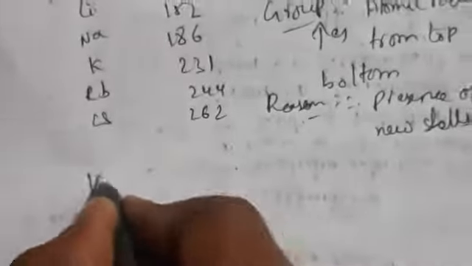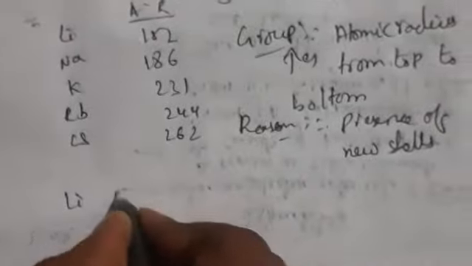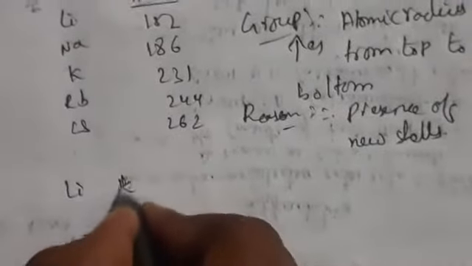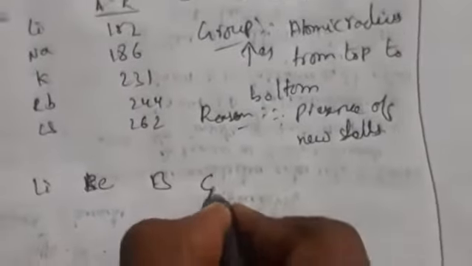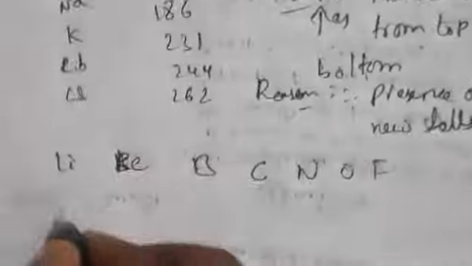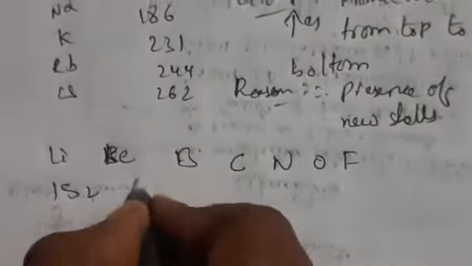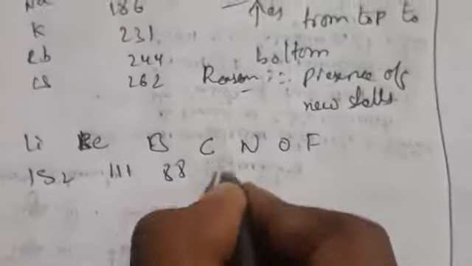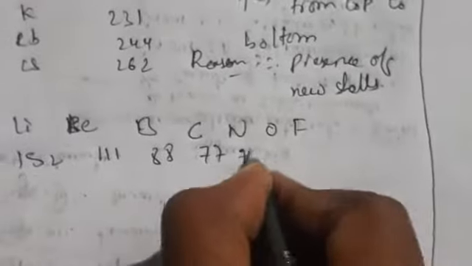Okay, coming to a period: a vertical one we call a group, and a horizontal one is a period. Lithium, beryllium, boron, carbon, nitrogen, oxygen, fluorine. So this is a period, and the atomic radius is like this. If you observe, it is decreasing. The values are decreasing. So if you take any period or any group, from left to right,